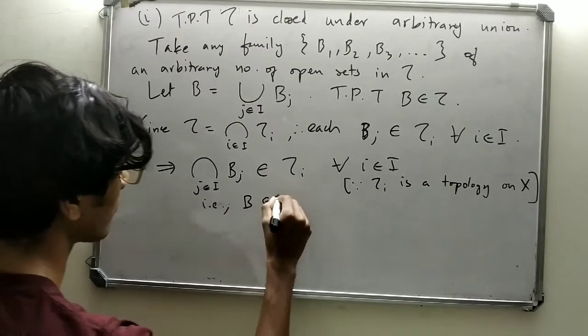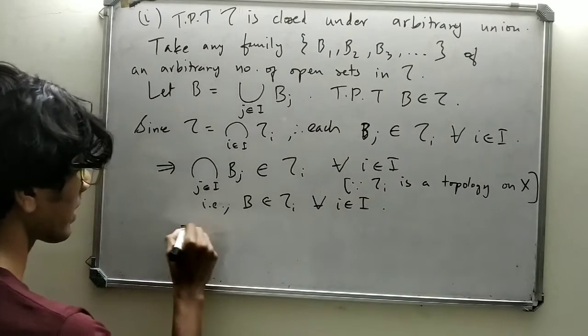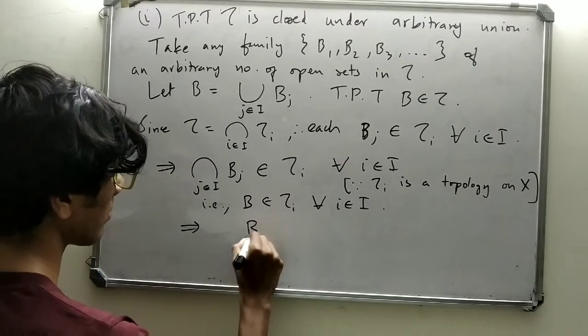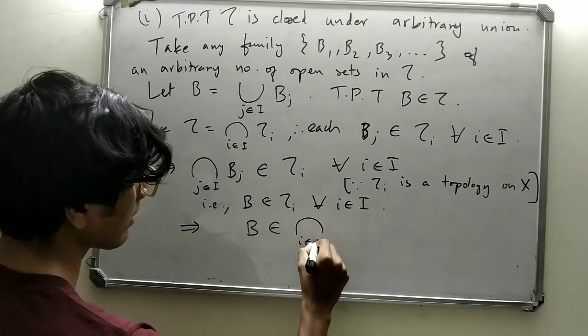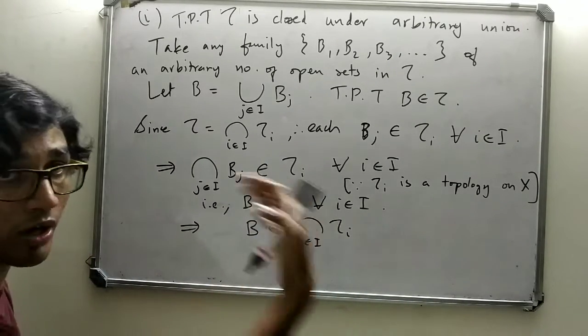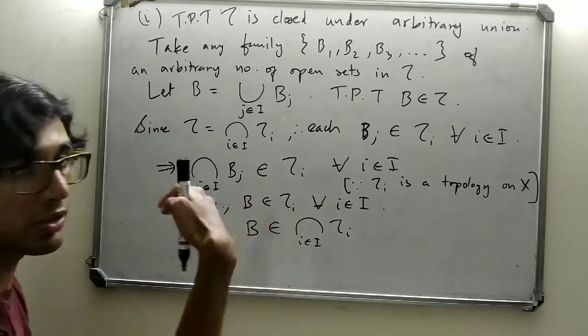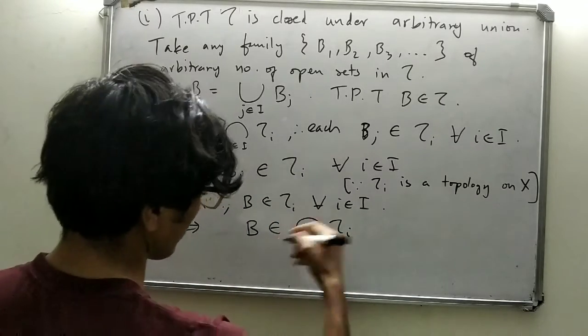That is, B is an element of tau i for all i in I. This implies B is an element of the intersection over i in I of tau i. Since B is an element of tau i for all i, if B is an element of every tau i, then B must belong to their intersection, and this is nothing but tau.